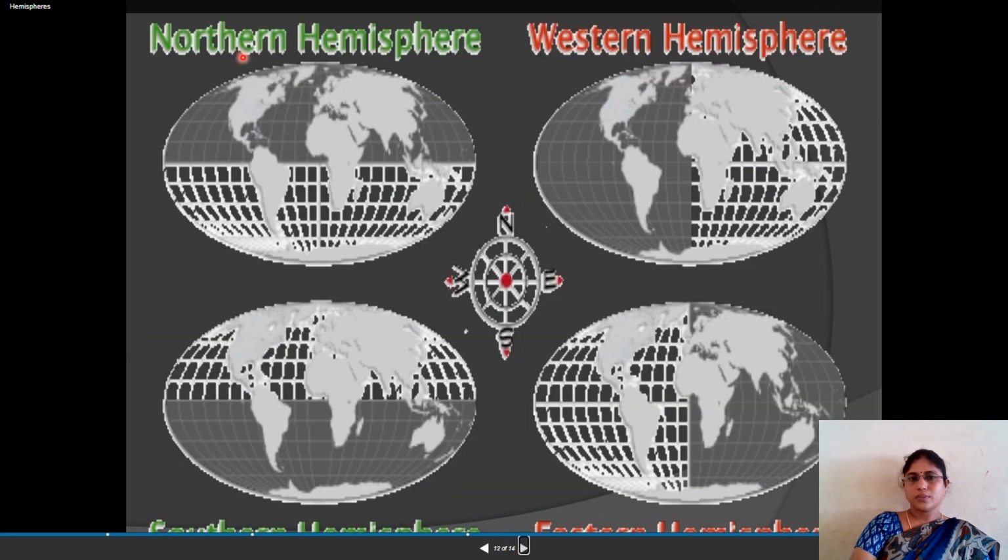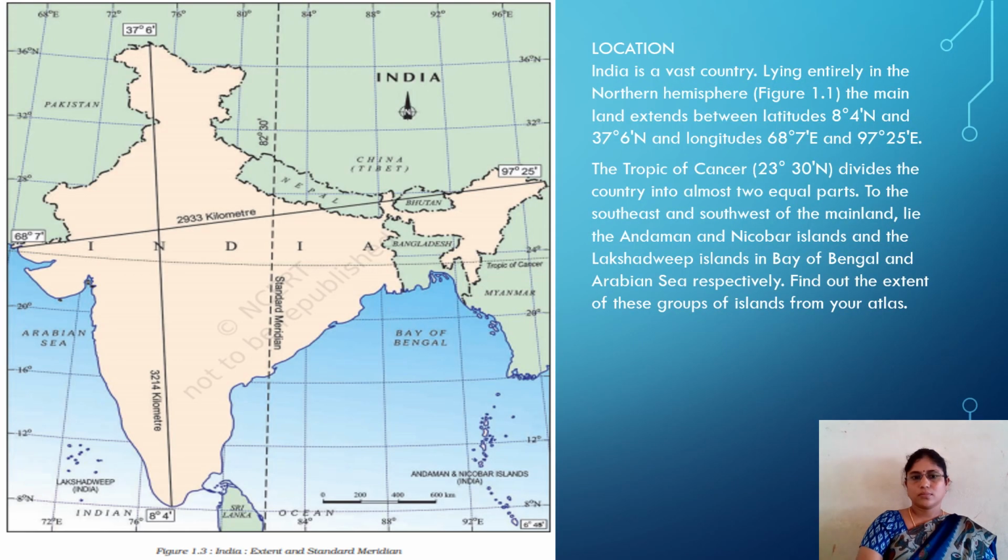Look here, Northern Hemisphere, this area. This is the Western Hemisphere. This is the Southern Hemisphere, and it is the Eastern Hemisphere. So total 4 spheres are there. What is the exact location of India? India is a vast country lying entirely in the Northern Hemisphere, as I told. The mainland extends between latitudes 8 degrees 4 minutes north.